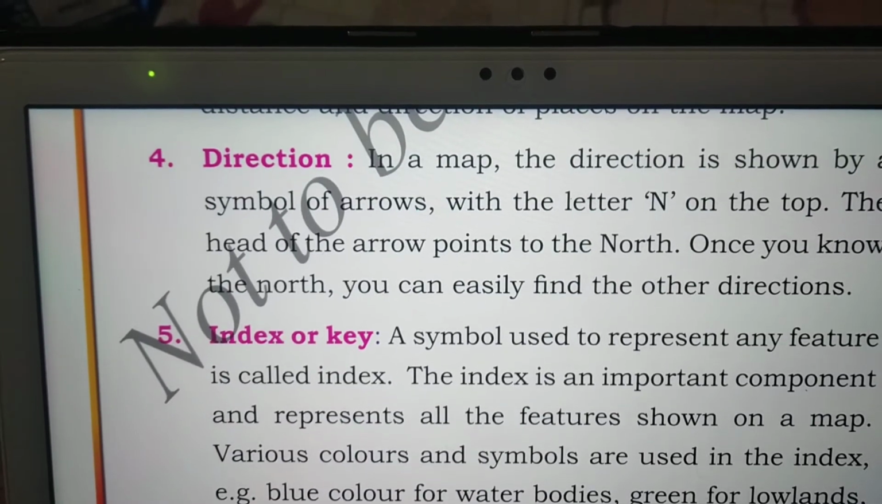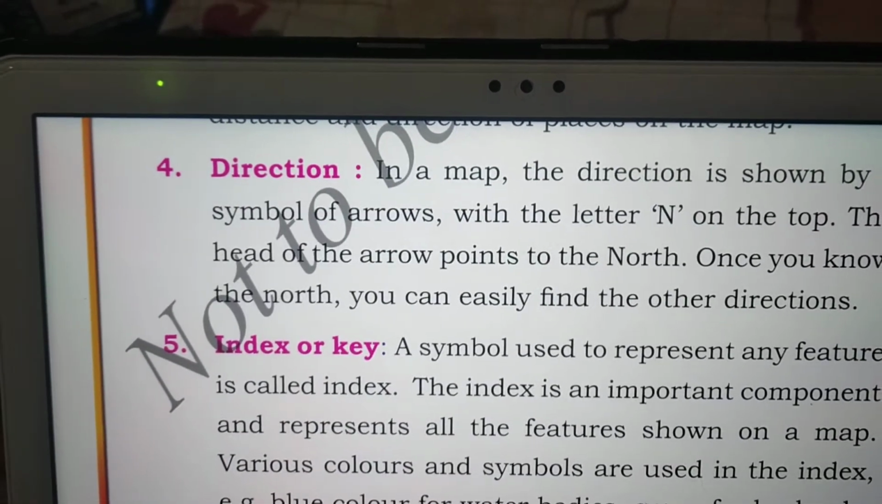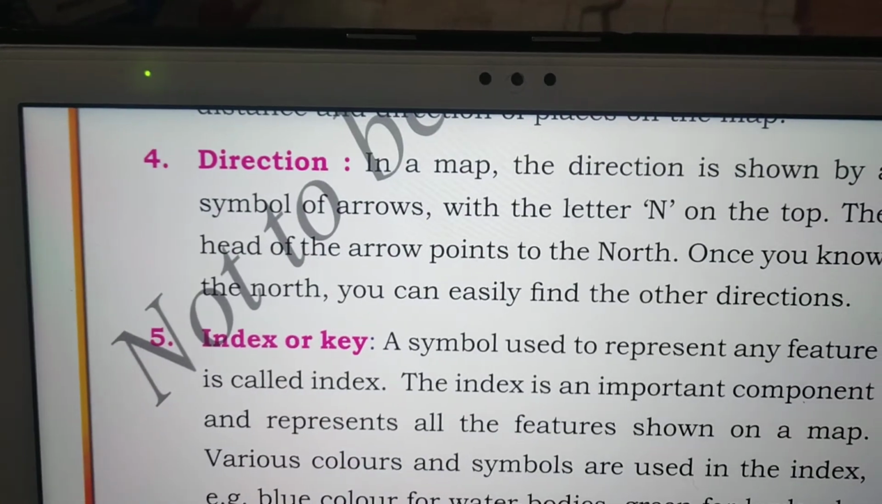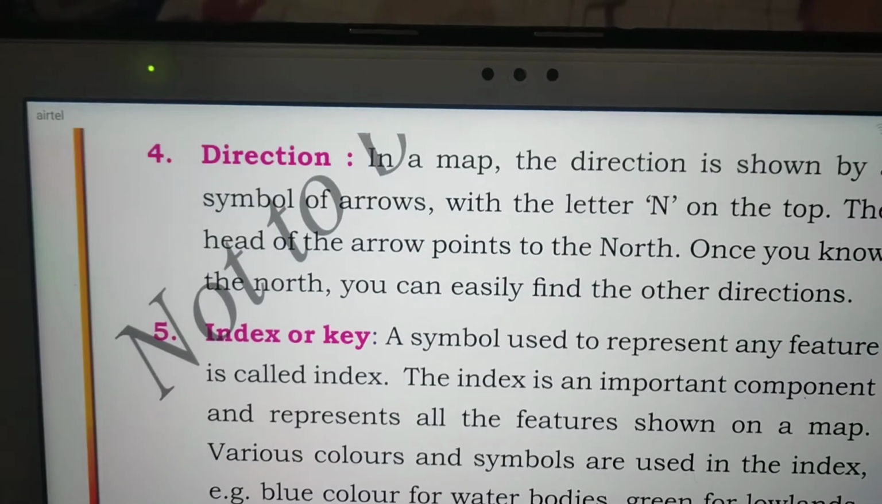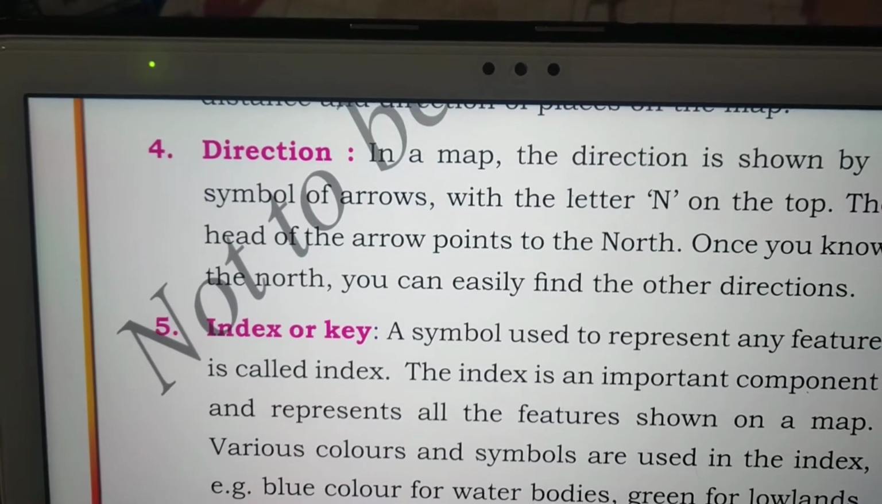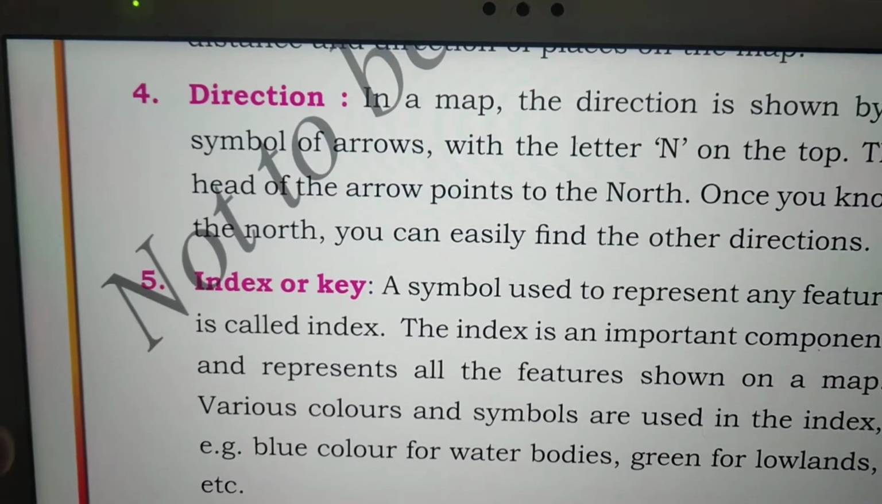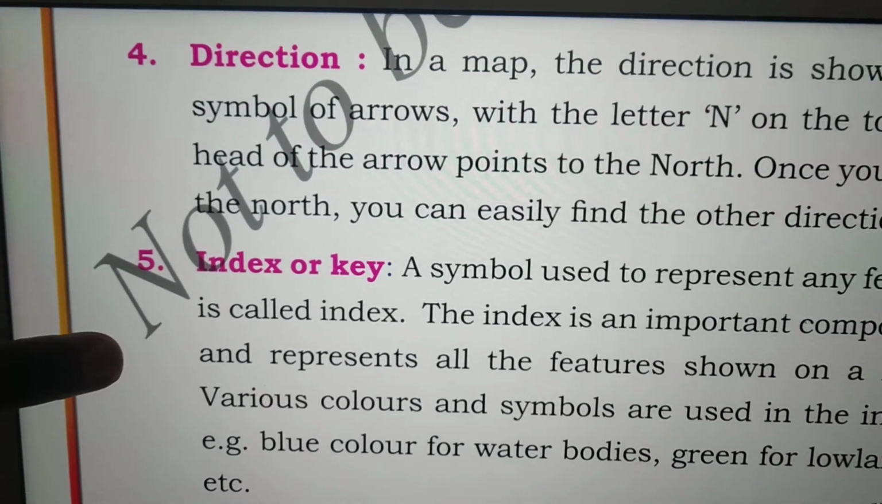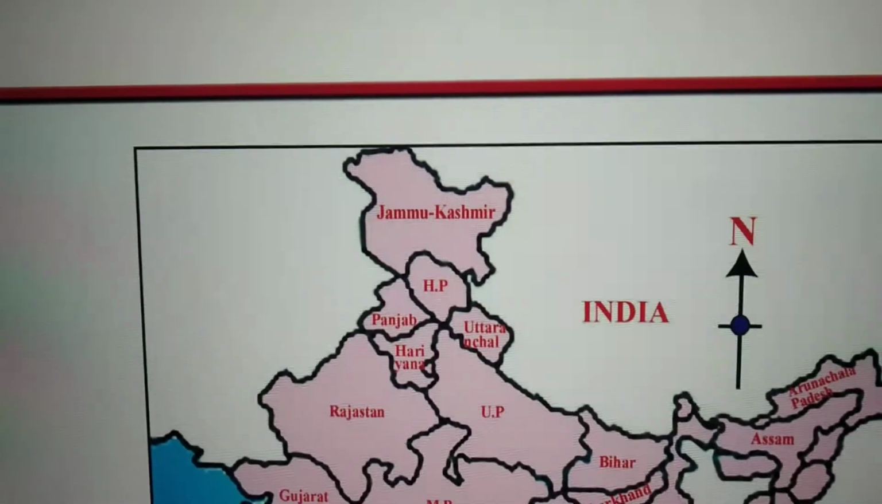That is the use of the north direction. Understood? By using the directions we can easily find out where a particular place is located, that means in which direction the particular place is located. Next, index or key. One second, ma.